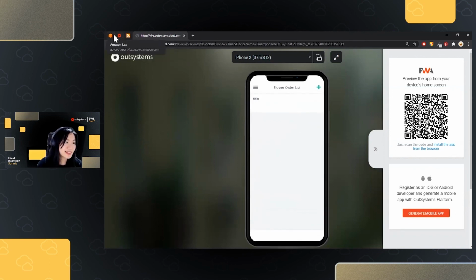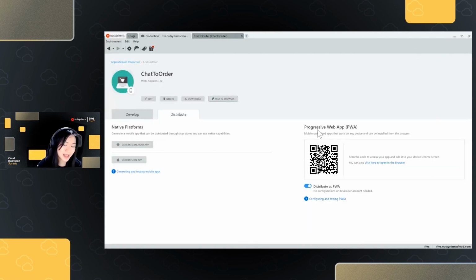So that essentially shows the creation of a new chatbot that integrates with my OutSystems PWA application. That also showcases how we could create scripts and create REST APIs and trigger those APIs from our chatbots.